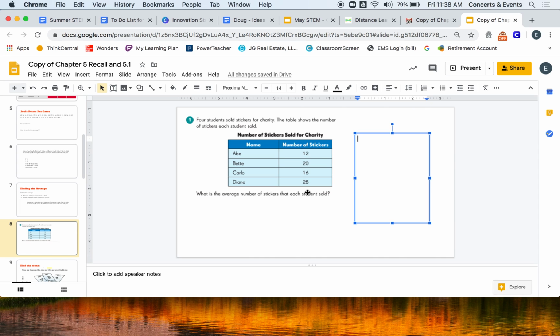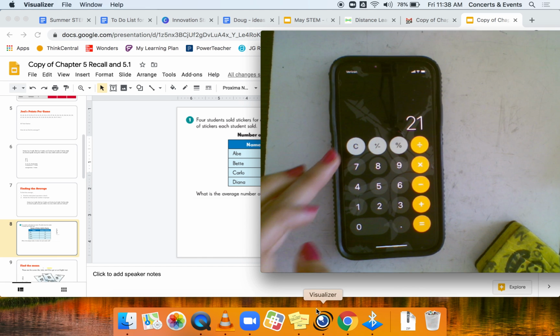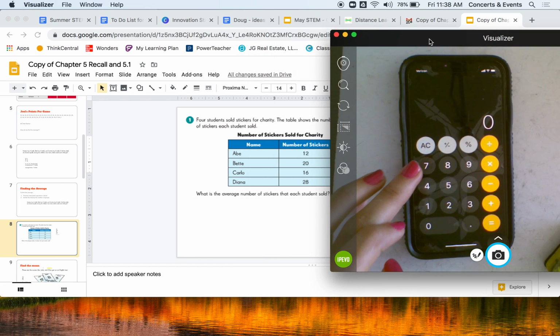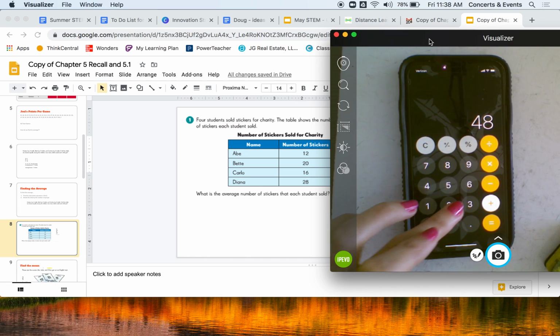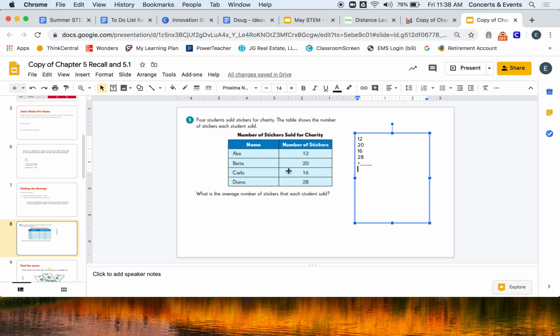If I had a bar graph, I would see Diana has the most and Abe has the least. I want to redistribute all the stickers so everybody gets the same. In order to do that, I need them all to put their stickers together because I want to see how many total stickers we have. So I would do 12 plus 20 plus 16 plus 28. Even if I'm using a calculator, I still write all of this down. Adding this together, I get 76 for their total. So they had a total of 76 stickers.